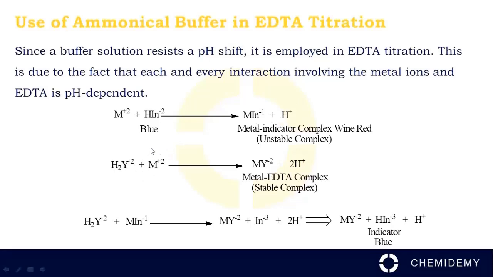When metal ions react with EDTA solution, they form the metal-EDTA complex and release 2H+ ions. And when EDTA abstracts metal ions from the metal-indicator complex, it forms the stable metal-EDTA complex and releases H+ ions. So we can understand there is an increment of acid in the solution. To resist or maintain the pH of the solution, we use ammoniacal buffer in EDTA titration.